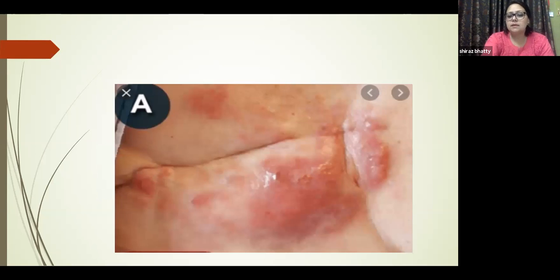And this is a diffuse loco-regional recurrence, which is invading the entire surgical field as well as going to the opposite breast too.